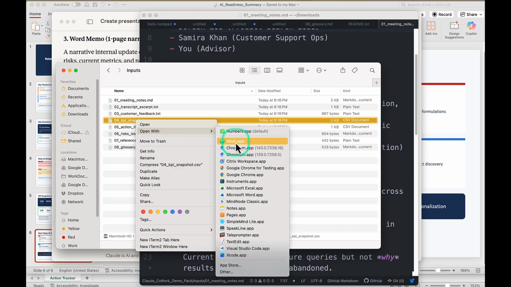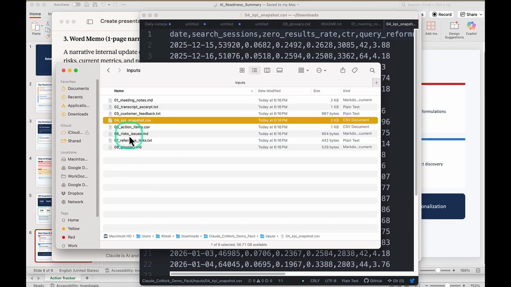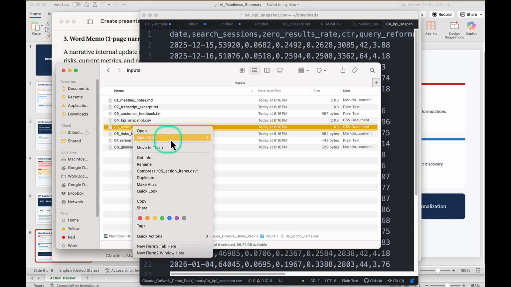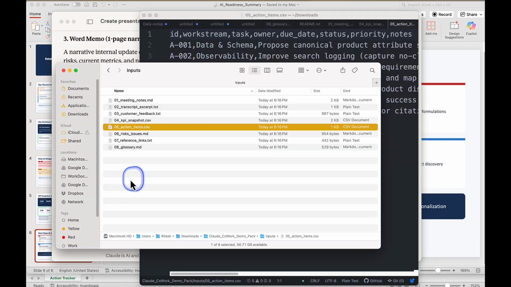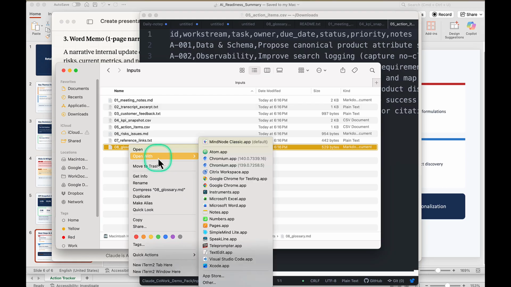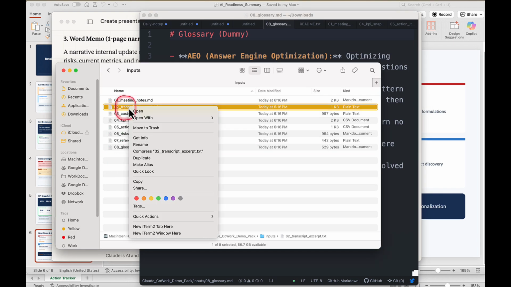If I open up the same CSV here in the Atom, this is the CSV from a search session. There's a result and query reformulation and whatnot from a KPI point of view, whatever the action items we had from the user, that is also in a CSV format, and such things. And then we had some glossary items, what we want to feed that information to Claude in a way. So all this messy data, here is your transcript excerpt.